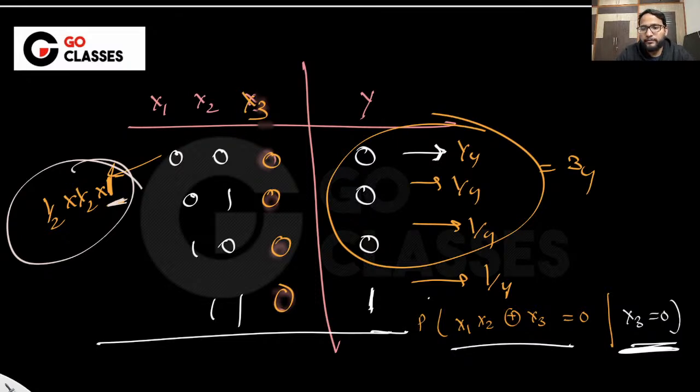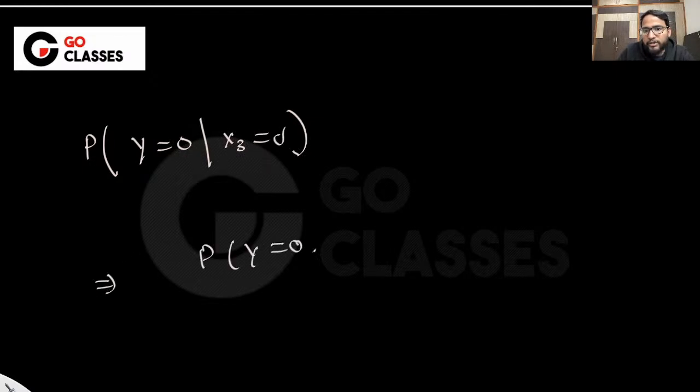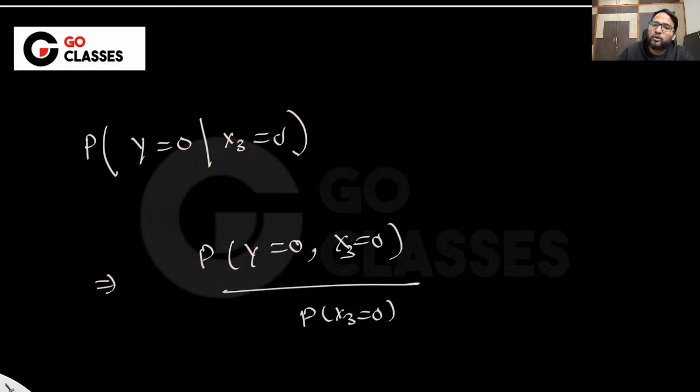Let me know if you have understood this. Cool. So just to summarize, if they have asked you for some function of x3 equal to 0, then you can use the formula. This is method 1. You can use the formula, that is not an issue. But remember, don't just throw this out. You cannot separate it out because y is a function of x3. You can put the values and then separate it out, or maybe you can directly put the value here. That's also fine. But importantly, you don't throw this out. That's the thing I wanted to tell you.